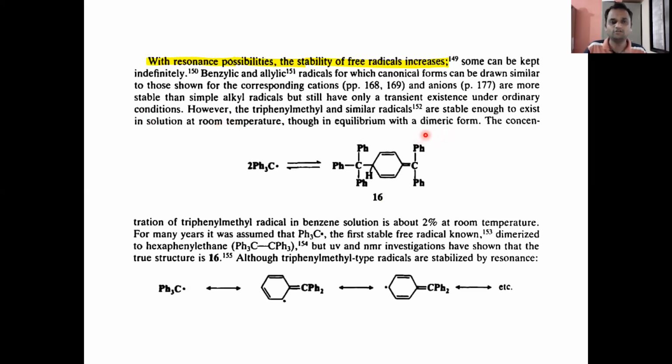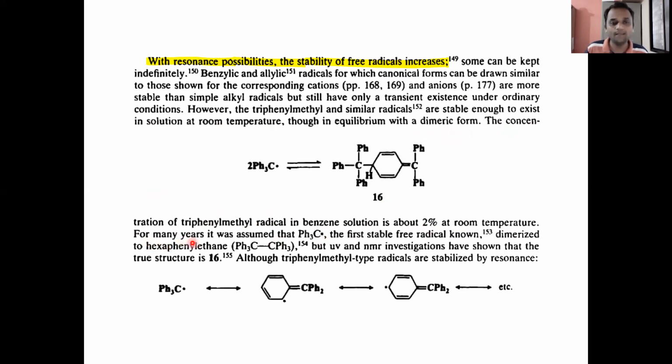So in that solution, they exist along with their dimeric form. The concentration of triphenylmethyl radical in benzene solution is about 2% at room temperature.